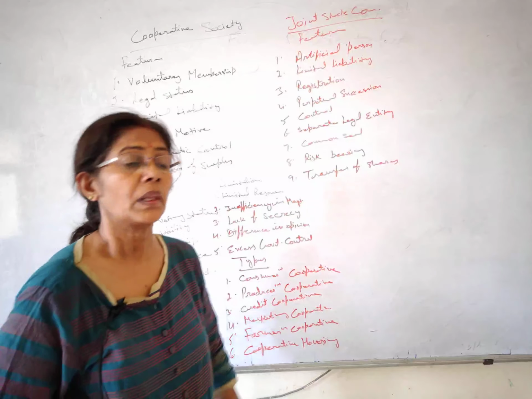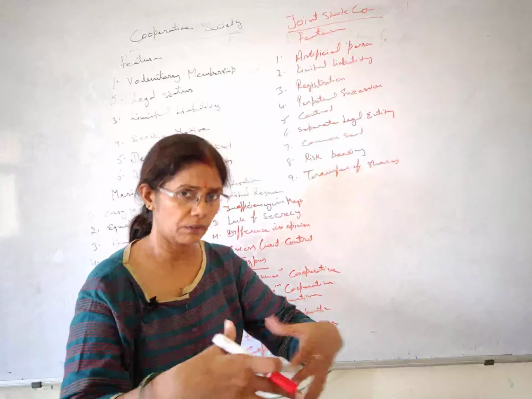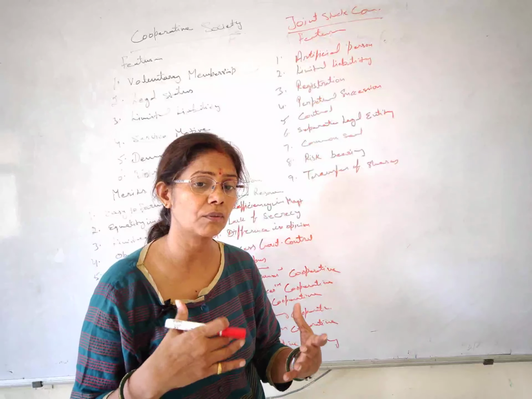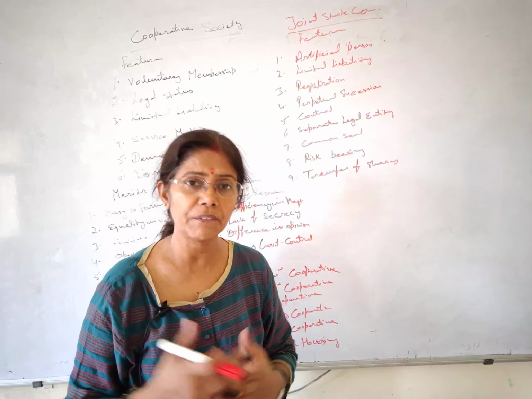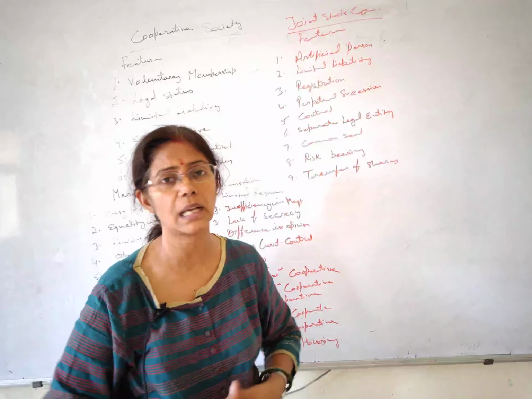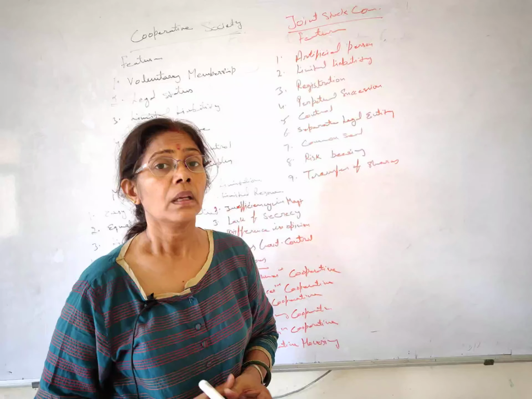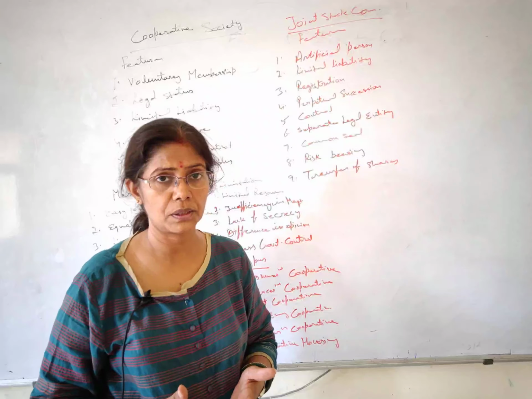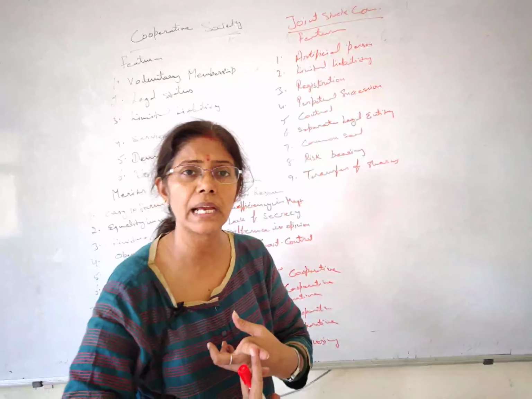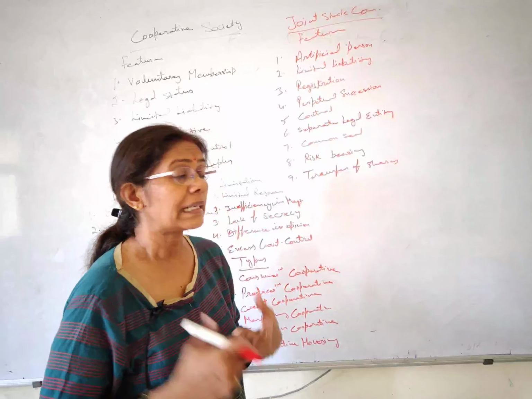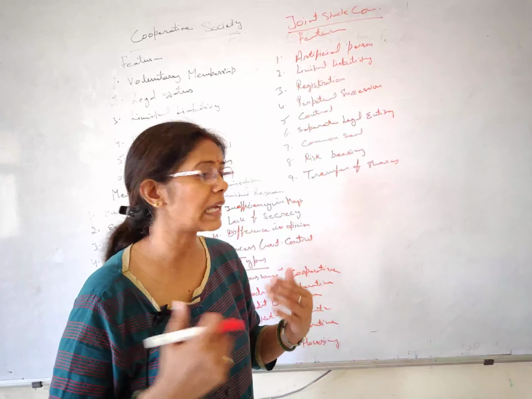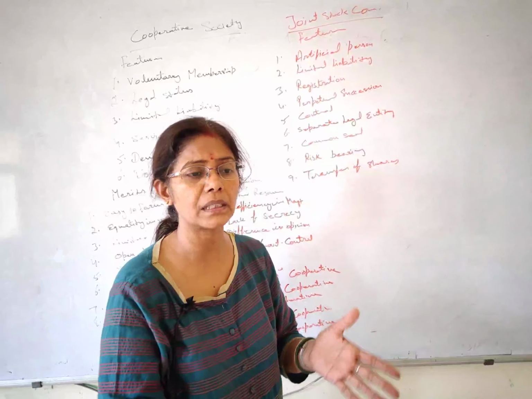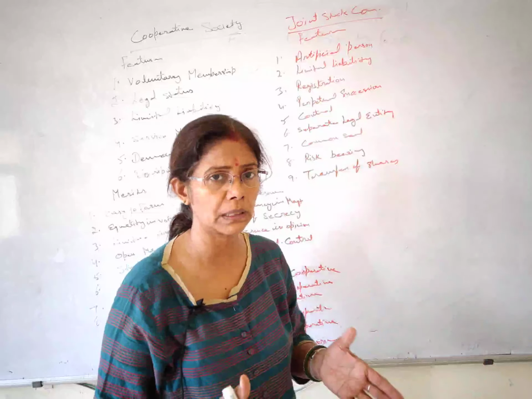Next, inefficient management. Students, we got together because we had a common interest, we joined hands and started our cooperative society according to our requirement. We didn't form it because I'm an expert in finance, that person is an expert in sales, and another is an expert in something else.